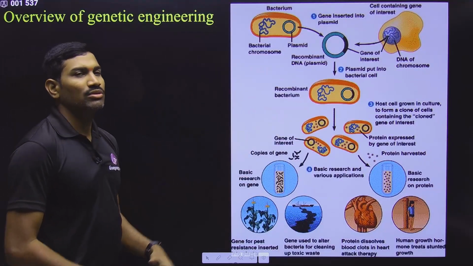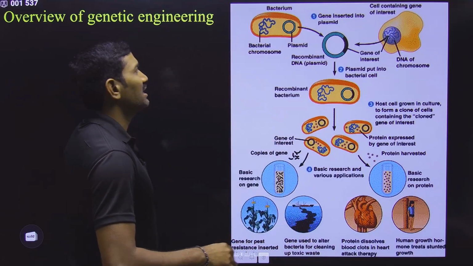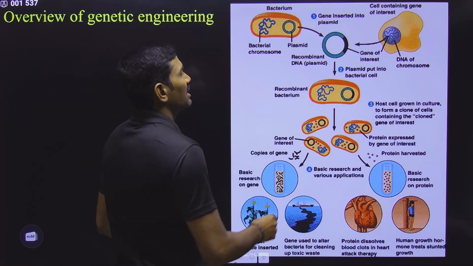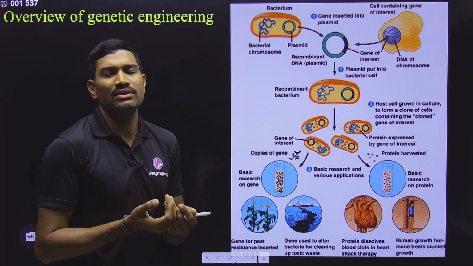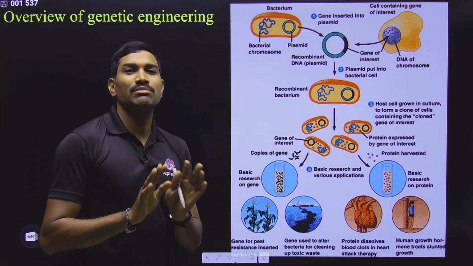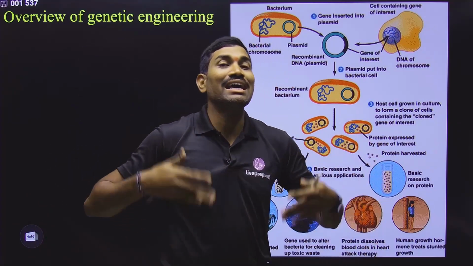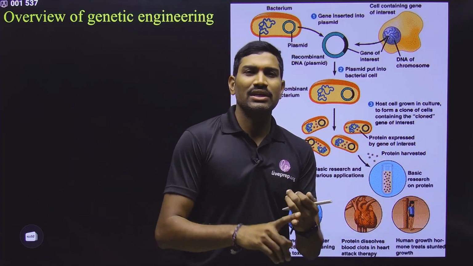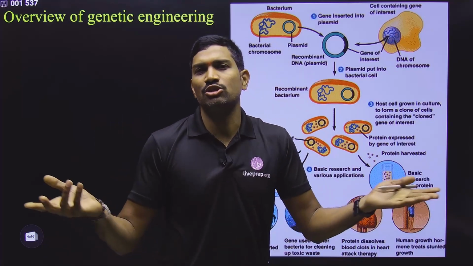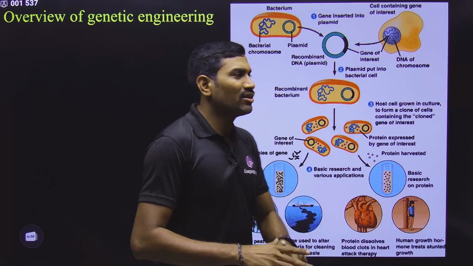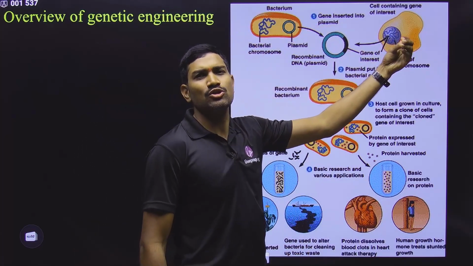And then we are talking about the general procedure of recombinant DNA technology. In recombinant DNA technology, generally what we are doing is isolating a piece of gene from whatever source. Please remember, the piece of interest and the plasmid are all based on our experiment. Different individuals will perform different experiments. So according to their experimental requirement, the piece of foreign DNA will be a different gene, and the vector that they are using is also of their choice.